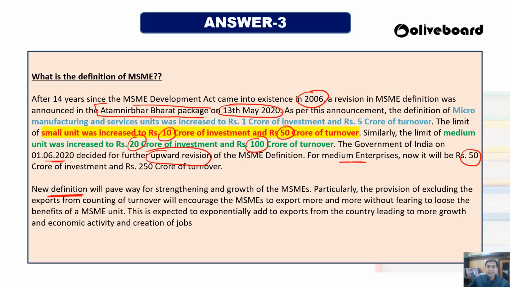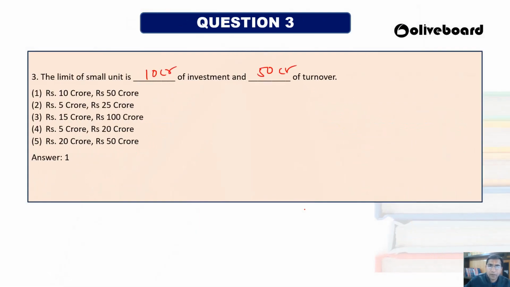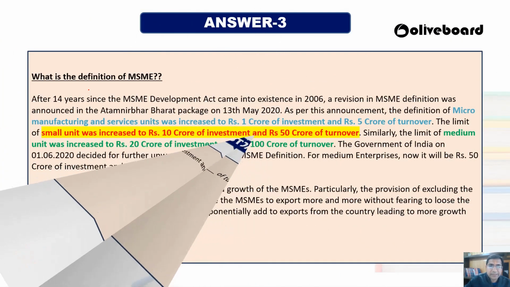So why have these definitions been changing? The main reason is that the new definition will pave the way for the growth of MSME industries, because earlier MSME industries had very small requirements, like 1 crore, 2 crore or 3 crore, and because of that the various MSMEs wanted to remain in the MSME categories only.